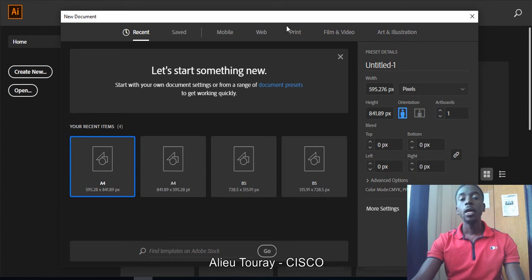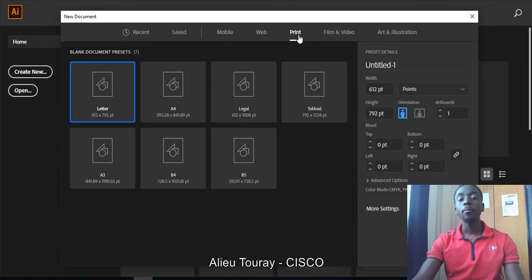So right now, the document I'm going to create or design will be printed. So I will click on print, and then what page type do I need to work with? Is it for A4 size, A3, or any type of A size document that I want to work with? I choose it here. So for instance, I want to go with A4.